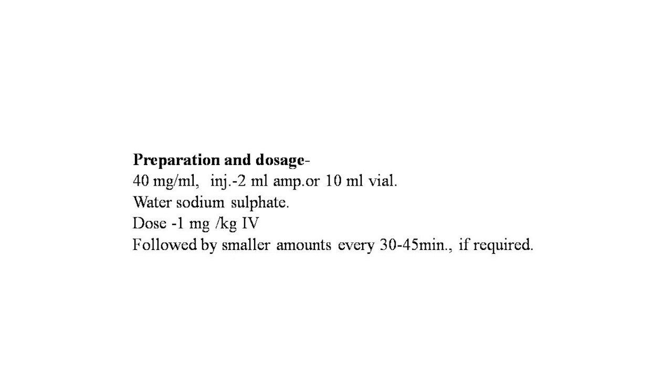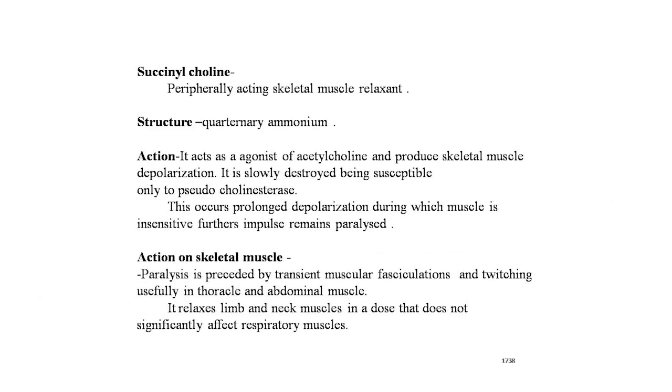Preparation and dosage of Gallamine: 40 mg per ml injection in a 2 ml ampoule or 10 ml vial is available in the market, and this is the sodium sulfate salt. Dose: 1 mg per kg of body weight given intravenously, followed by smaller amounts every 30 to 45 minutes if required. Now the next drug is Succinyl, a peripherally acting skeletal muscle relaxant.